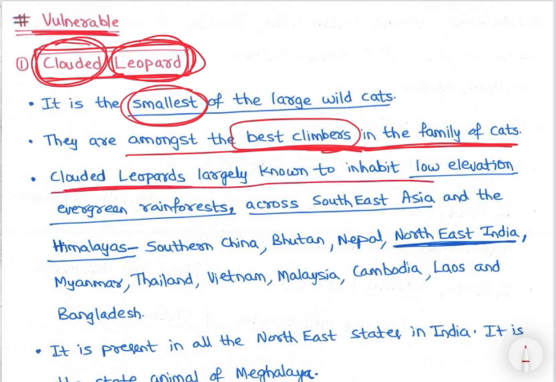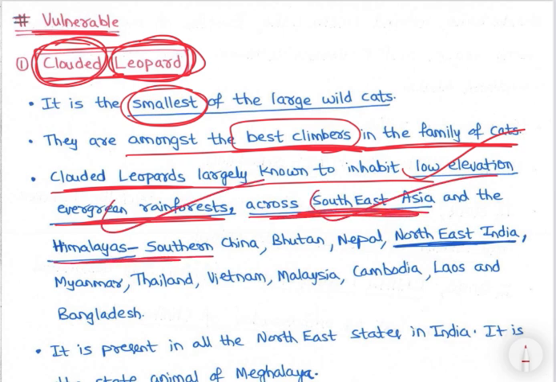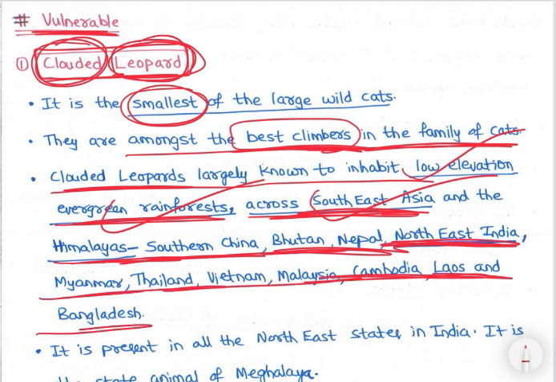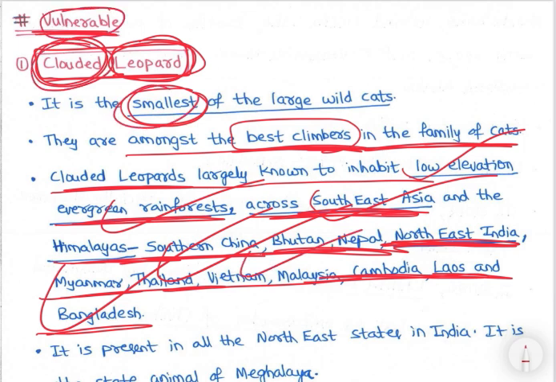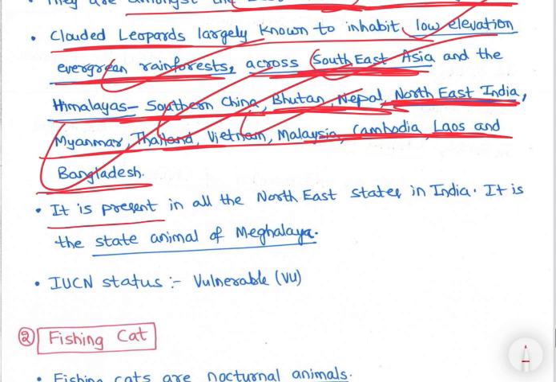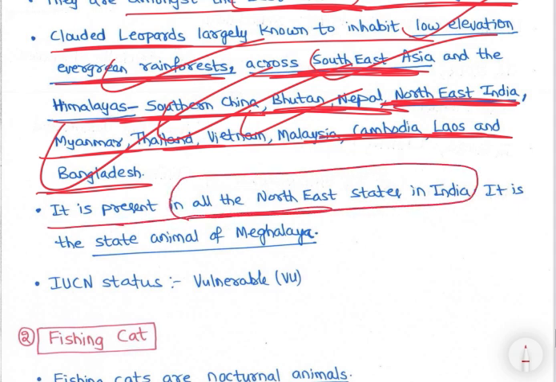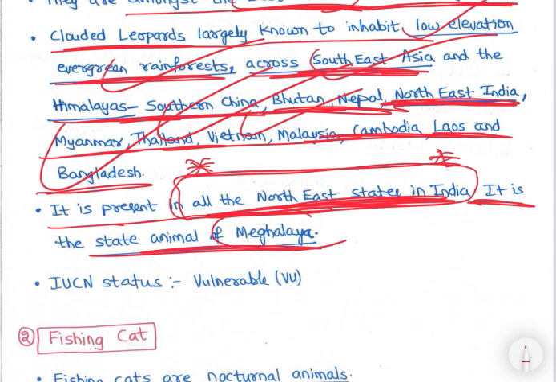Clouded leopards are largely known to inhabit low elevation evergreen rainforests, right, across Southeast Asia and the Himalayas, southern China, Bhutan, Nepal, northeast India, Myanmar, Thailand, Vietnam, Cambodia, Laos and Bangladesh, right? So they are everywhere, that's why it is in vulnerable too, right? Clouded leopard is present in all the northeastern states of India. That much has to be remembered. It is the state animal of Meghalaya, right? And IUCN status is vulnerable.